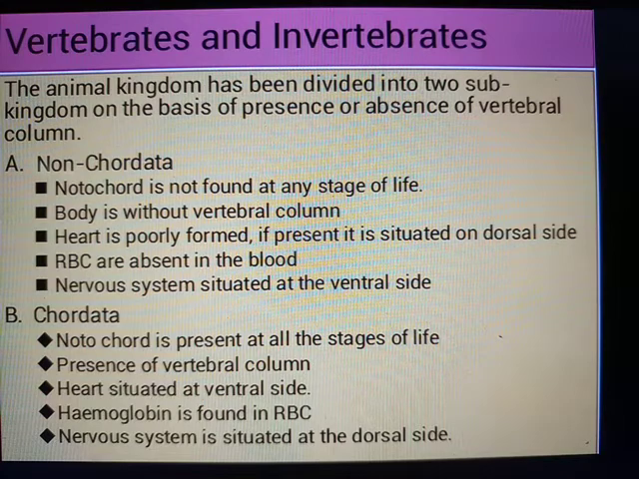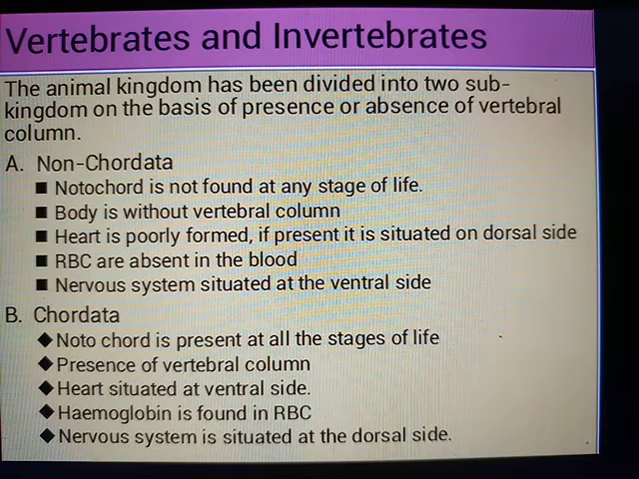Heart is situated at the ventral side. We can consider our body and see where our heart is, and that is the ventral side of our body. So the heart is situated at the ventral part, that is the inner part, whereas hemoglobin is found in RBCs. If we check our blood, we find that it has a red color, and that red color is because of the hemoglobin. The nervous system is situated at the dorsal side, which is in the upper part of our body.